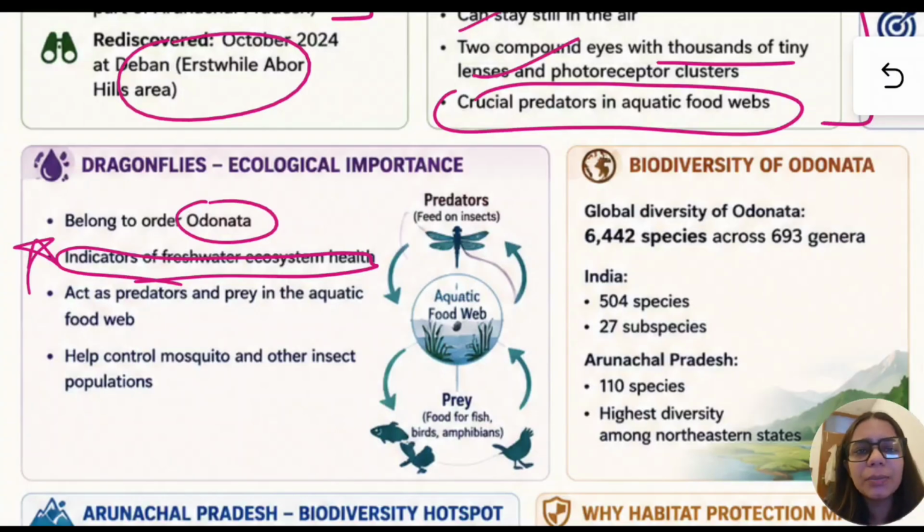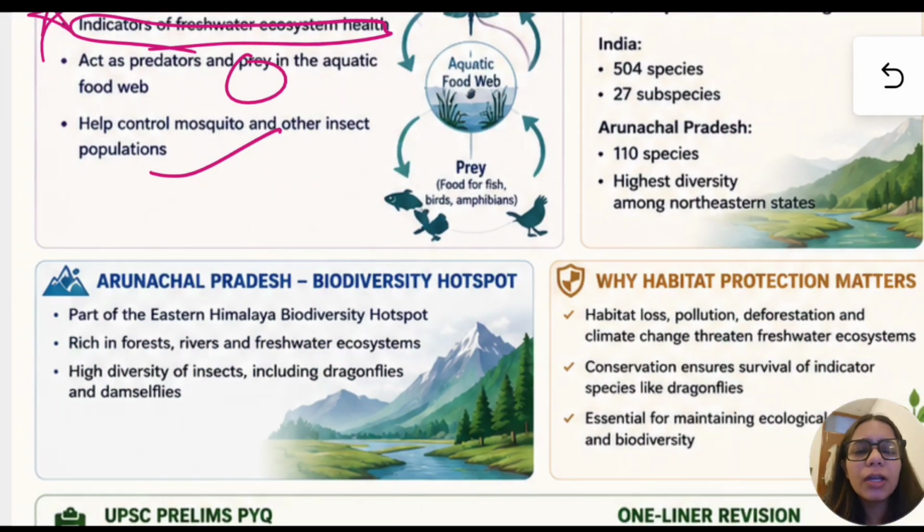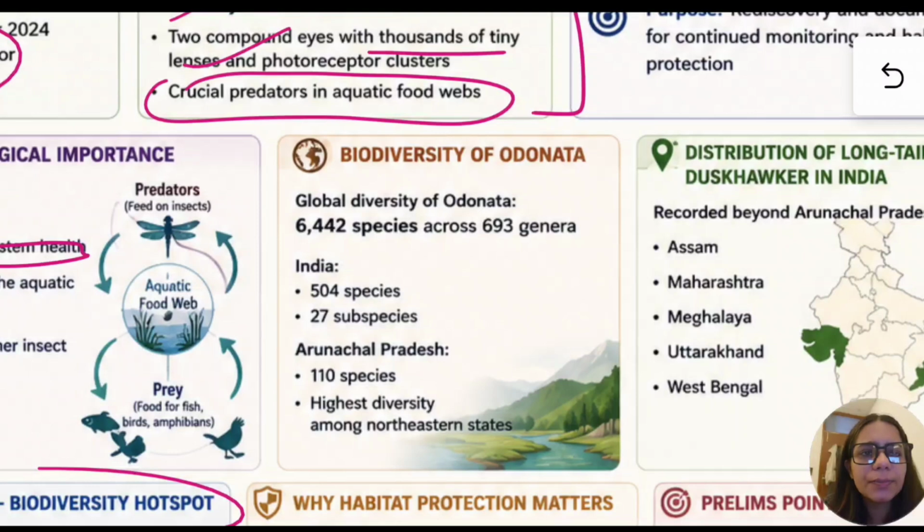Again, could be a trap statement. They act as predators and sometimes prey in the aquatic food web. They help control mosquito and other insect populations. For Arunachal Pradesh, it is a biodiversity hotspot simply because it is a part of the eastern Himalayas.